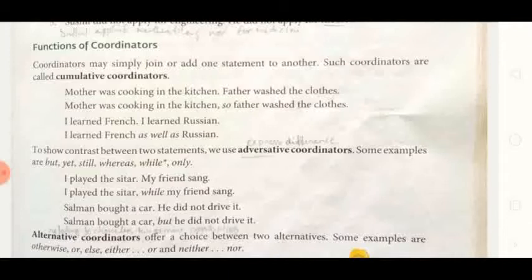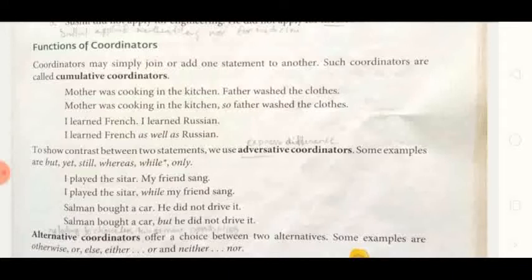Adding only. I learned French. I learned Russian. I learned French as well as Russian. This is only a cumulative coordinator because it adds something. It shows some adding. Mother was cooking in the kitchen, and father washed the clothes. This is adding to the first sentence.